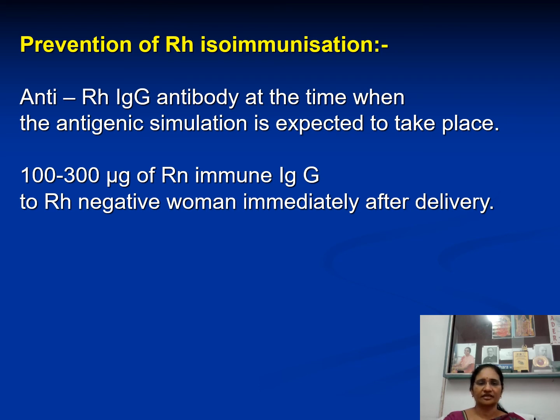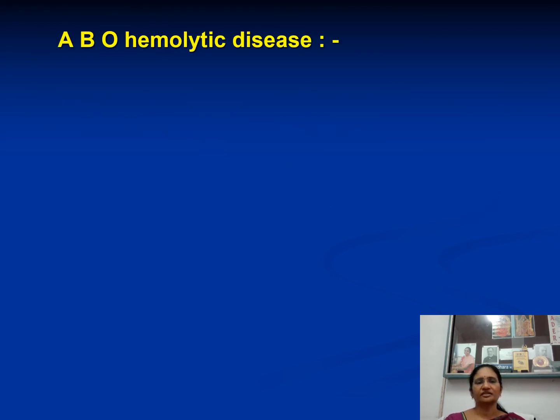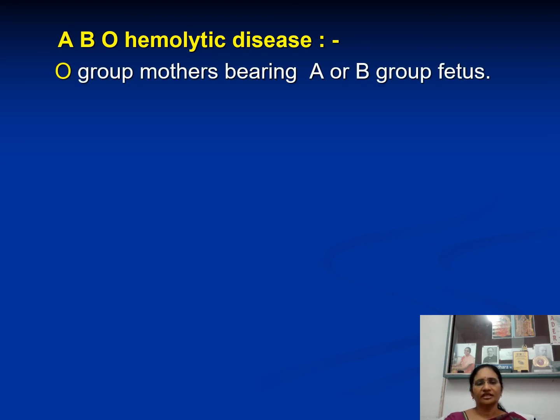So mother won't develop anti-Rh antibodies and there won't be any danger to the second fetus. That is, 100 to 300 micrograms of Rh immune IgG antibodies will be given to Rh negative woman immediately after delivery, within 72 hours. Then nothing will happen.